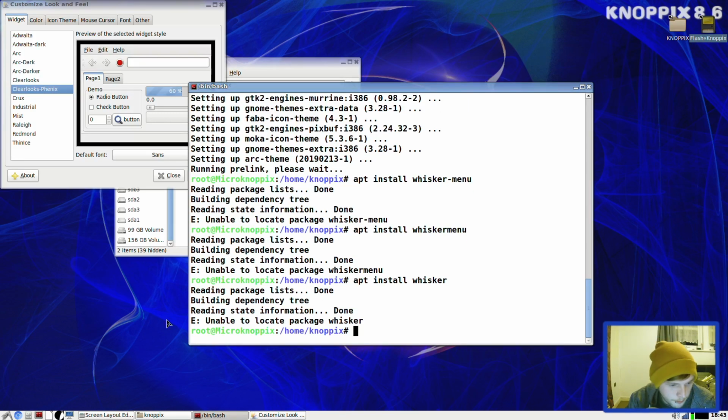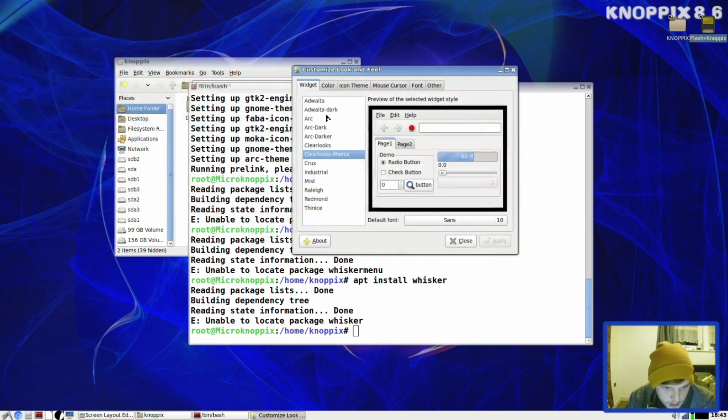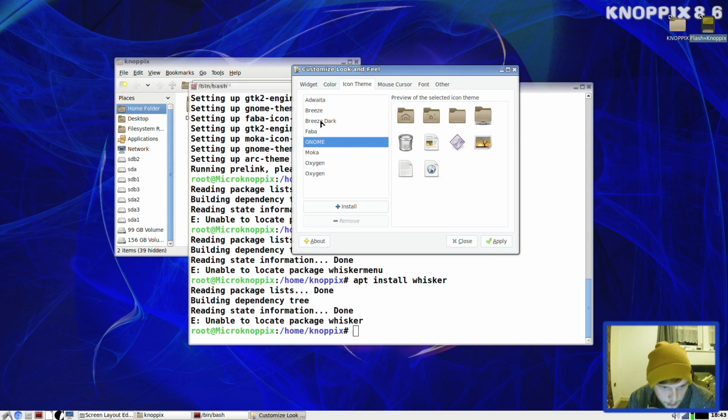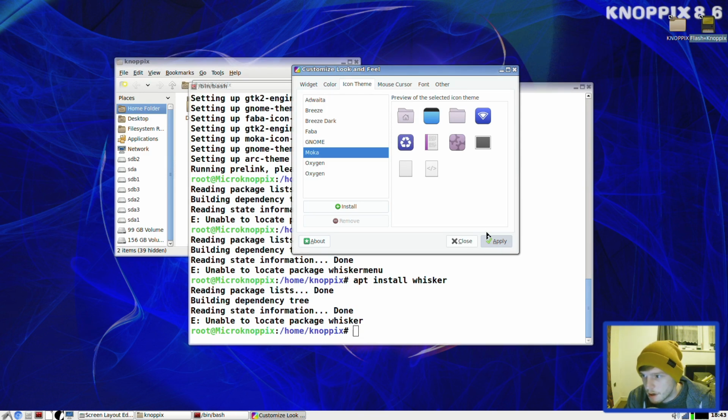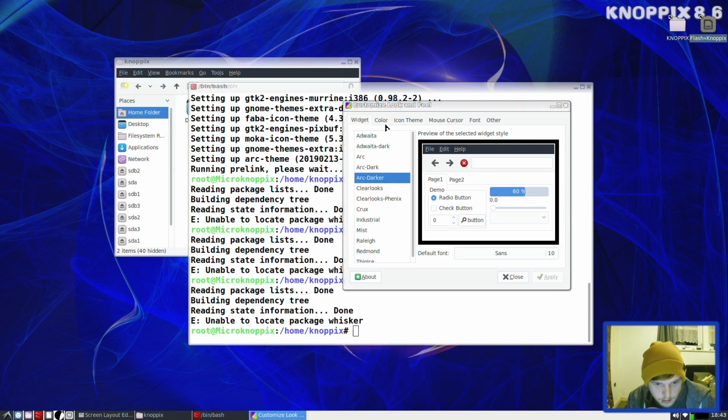I'll check it in a moment. Right. So what we want to do now is go to Arc Darker, and we want to go to Icon Theme, and change that to Mocha, and then hit Apply. Nothing's happening. Apply. Oh, something's happening. Oh my god, look at the bottom bar now.